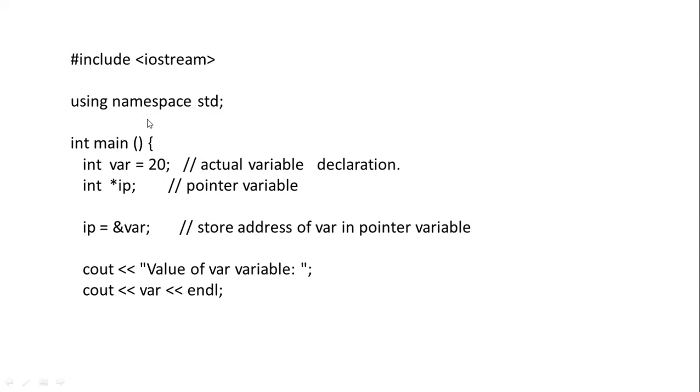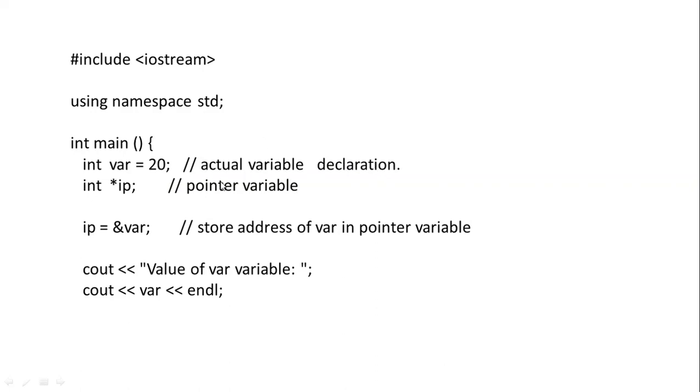Okay, so here we are writing this step. You already know that this is the integer data type declaration: integer, data type, variable name. We are simply writing it as var. Var equal to 20. That means this is the actual variable declaration.